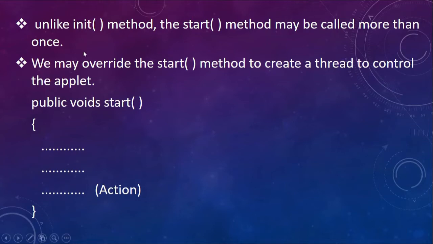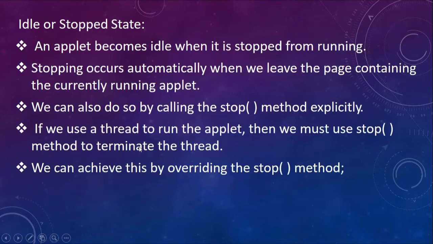Now, how do we write this start method? We may override the start method to create a thread to control the applet. So this is the code. Please make sure it's not voids, it is void: public void start, and you can write the code within this. Next is the idle or the stop state.